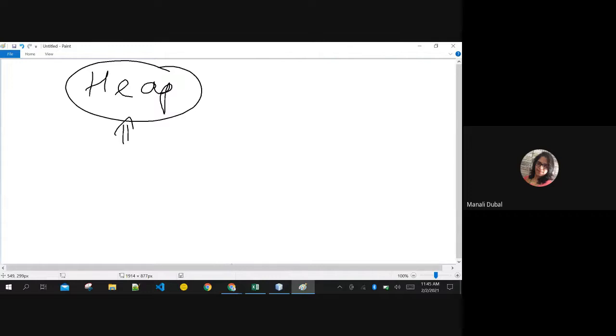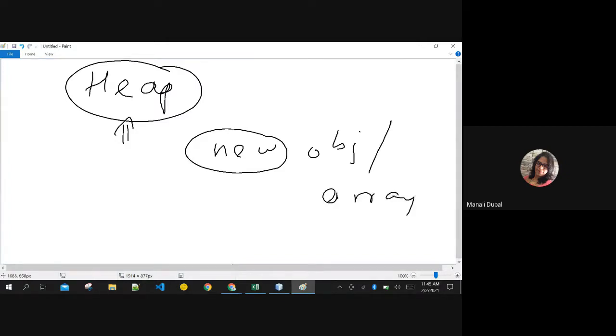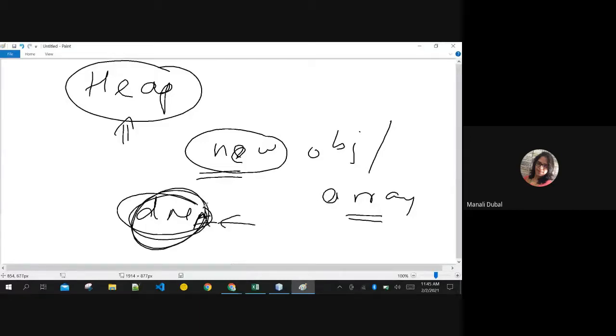Now, any object that you create in Java, or one more thing to keep in mind, any array that you create in Java, somebody told me in the lab today, has dynamic memory allocation. You are right, dynamic memory allocation. I'll open this whole topic when we come to classes. Just for now, I want you to remember this. Even if you don't understand, it is fine. All the objects in Java are always created in heap. They are never created in stack.